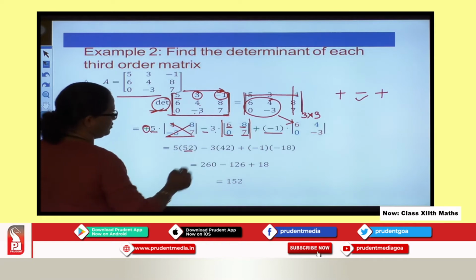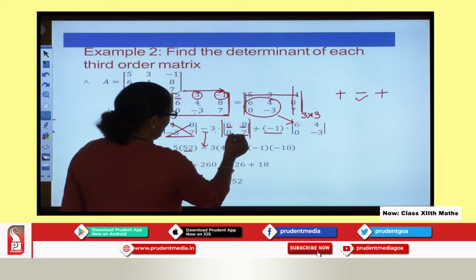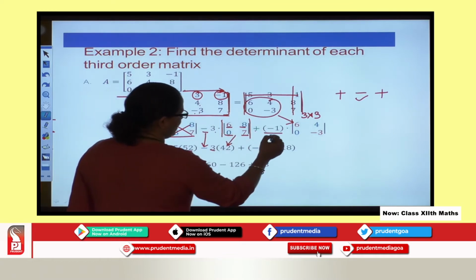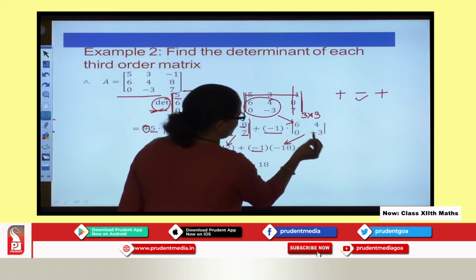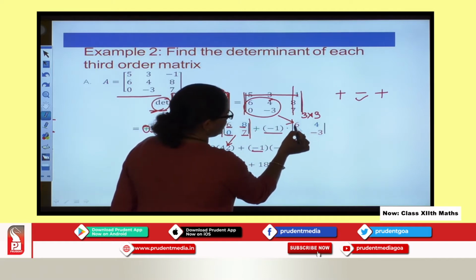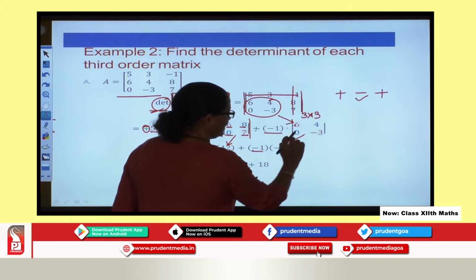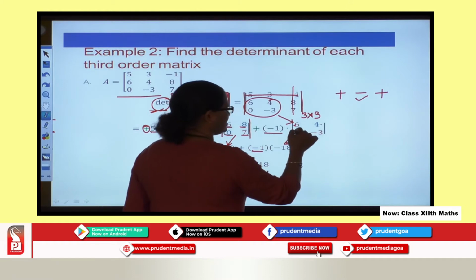So you get 52, minus sign this as it is you have. Then here you have 3 and the determinant value you get over here. Then minus sign, minus 1 is here and the determinant value of this comes here. So basically how you got? You can see here 6 into minus 3 you get it as minus 18 minus 4 into 0, that's 0.